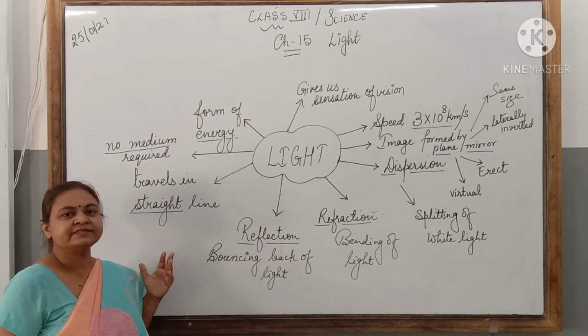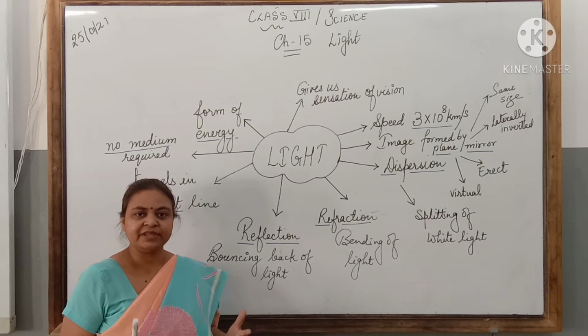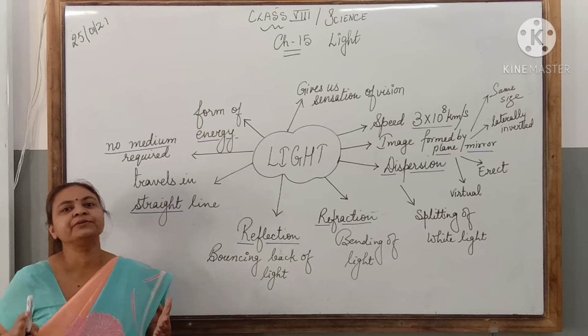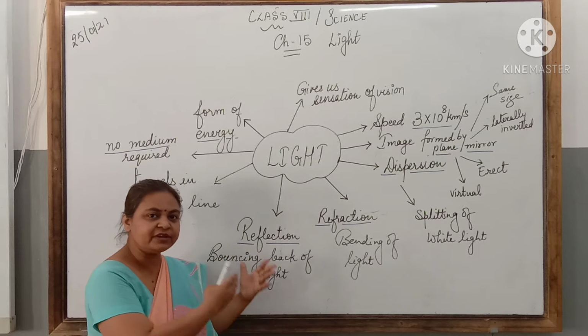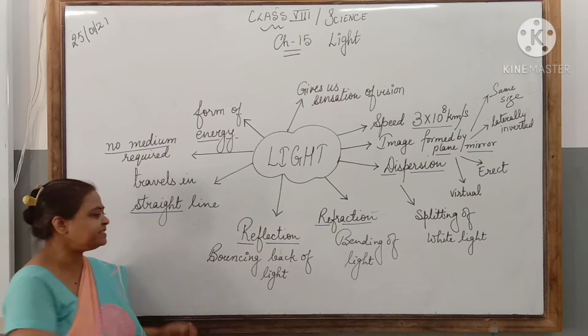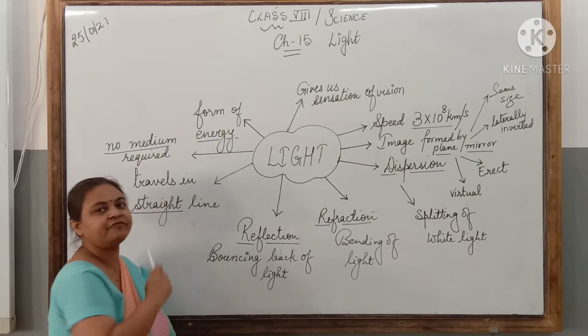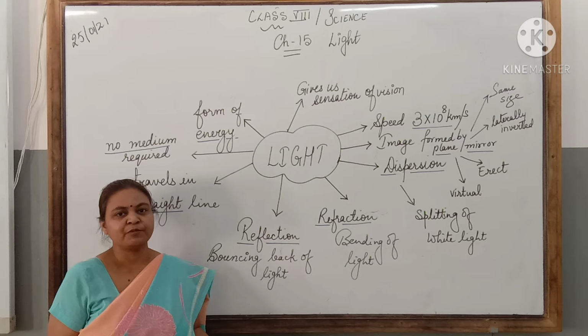Then in class 7th we have studied about reflection. It's a very important phenomenon related to light. Reflection means when light falls on an object and it is bounced back. So bouncing back of light is called reflection. The amount of reflection differs from object to object.